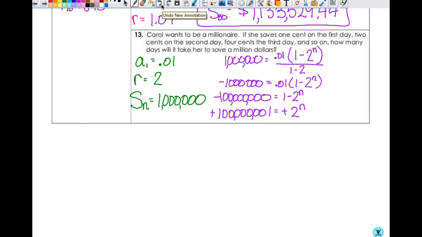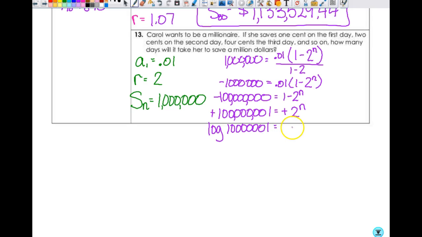Log base 10. Could I take the natural log of both sides? You could take log base 72 of both sides if you want. It doesn't matter as long as they're the same, right? And so log base 10 is fine. Natural log is fine. In calculus, you're going to be doing natural log more than log at all. But on the calculator, it's just a button, so it really doesn't matter anyway at this point. So we'll just take the regular log, because I know you're more comfortable with that.